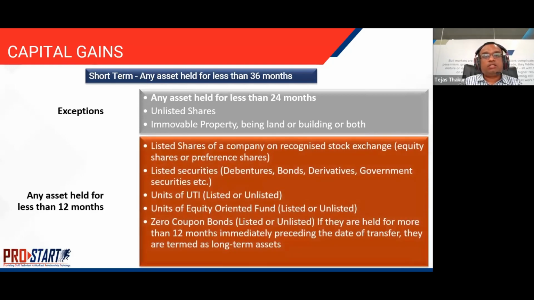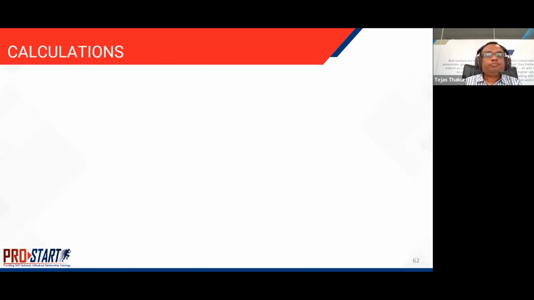In terms of other assets like listed shares of a company on a recognized stock exchange, that is equity shares or preferred shares, if the asset is held for more than 12 months, then it becomes a long-term asset. So though the short-term definition provides 36 months, these are the exceptions where unlisted shares and immovable property become long-term in 24 months, whereas listed shares of companies, listed securities like debentures, bonds, units of the Unit Trust of India, units of equity-oriented mutual funds, and zero coupon bonds all become long-term assets if held for more than 12 months.